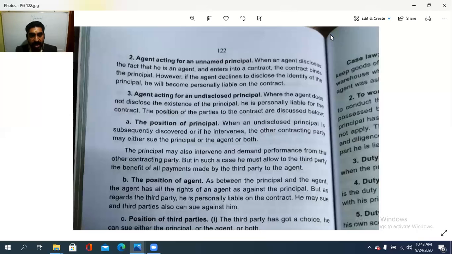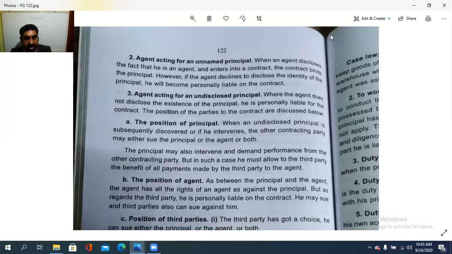So that is the position of the principal. Once again, with an agent acting for an undisclosed principal, where the agent does not disclose the existence and the name, he is personally liable on the contract. Then the position of the principal: when an undisclosed principal is subsequently discovered, or if he intervenes, the other contracting party may sue either the principal or the agent or both, and the principal may also intervene and demand performance from the other contracting party. But in such a case, he must allow the third party the benefit of all the payments made by the third party to the agent.